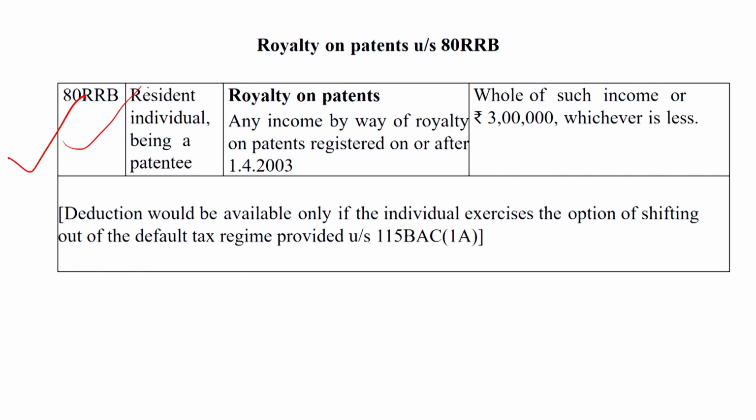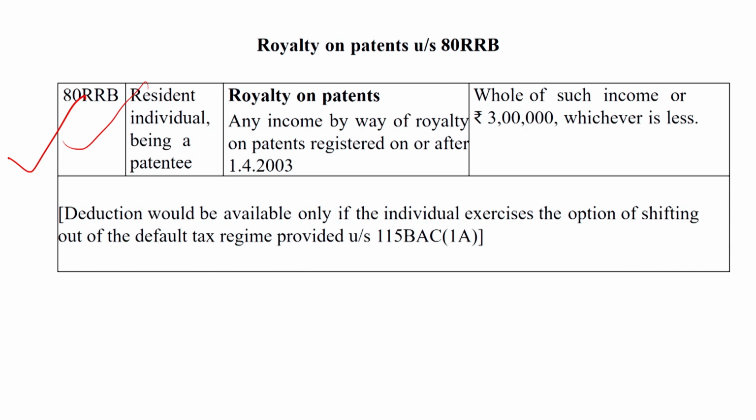Such a patentee having any income by way of royalty on a patent registered on or after 1st April 2003, the whole of such income or rupees 3 lakh, whichever is less, will be allowable as a deduction under section 80RRB.